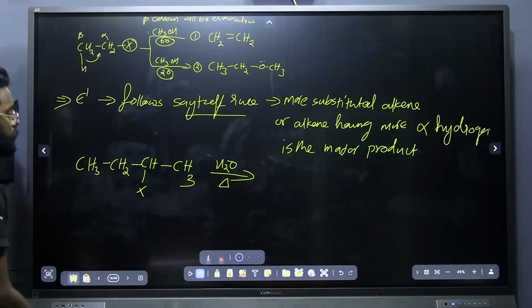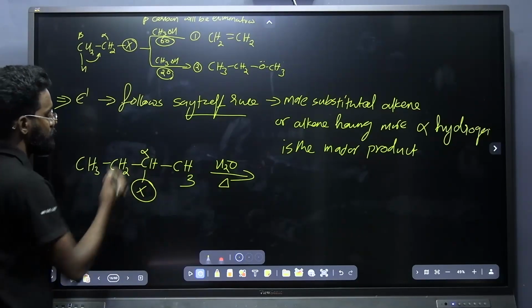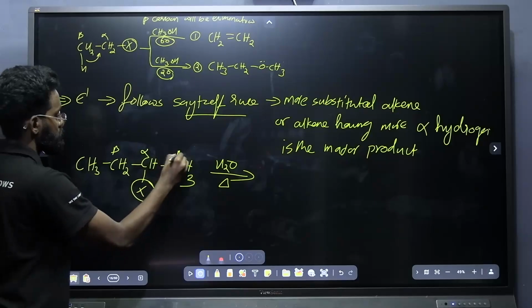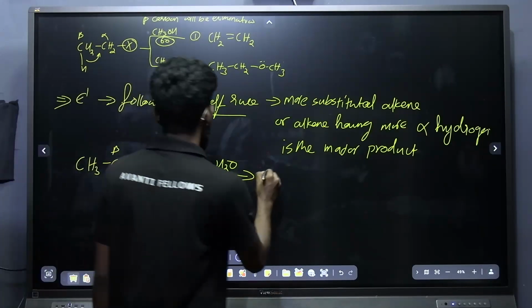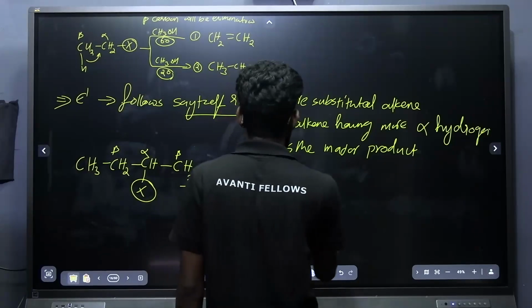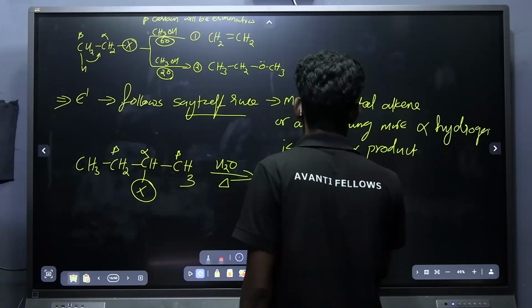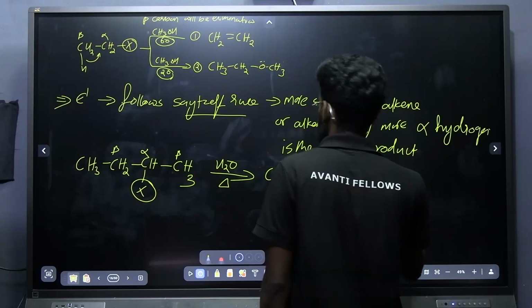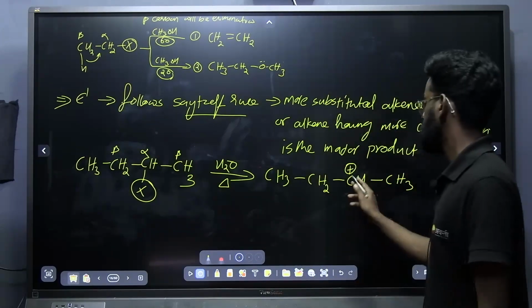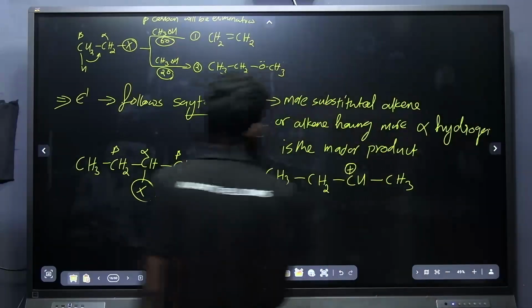What is going to be the product here? Here you can see this is alpha. It is alpha beta elimination. This is the alpha position and there is a beta position here, and a beta position here. Now the first step is carbocation rearrangement. Now this is a secondary carbocation. This is the more stable among these. Now what is going to happen in the next step?